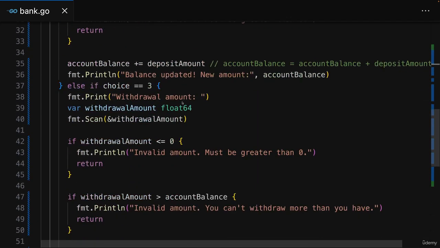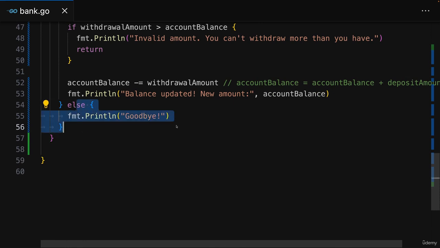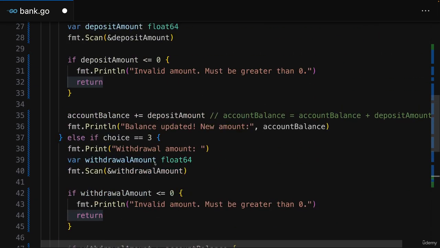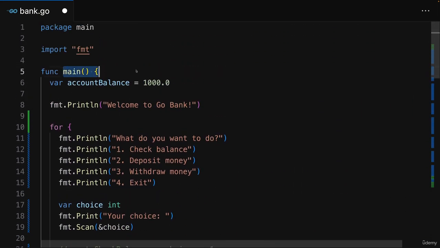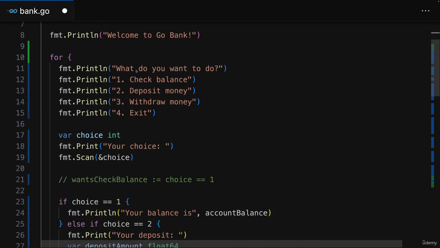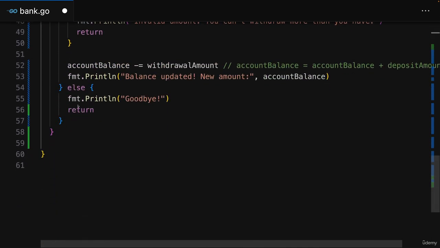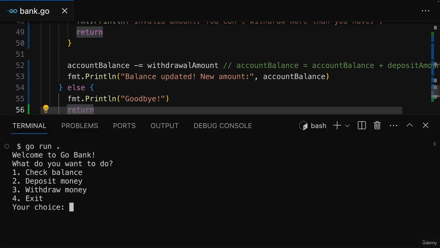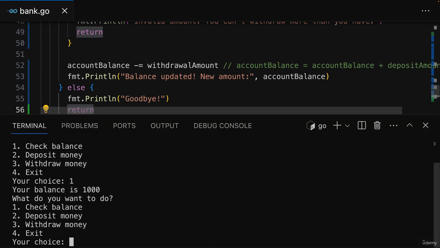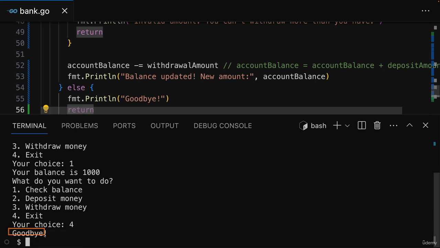A better way of exiting it would be to go to that else block and return here. Because return will go back out of the function in which you are, so out of the main function, and since this is the main function that runs the program, this will also close the program here. So that's one way of exiting. With that, if we run this again, we can choose all these options, but if we choose for, we can see goodbye here, and indeed, the program exited thereafter.